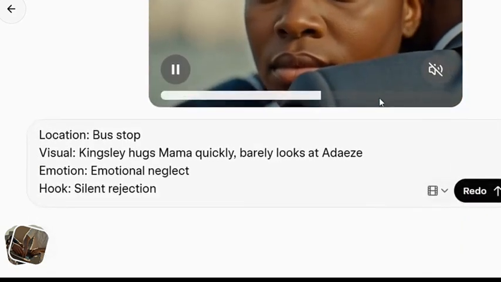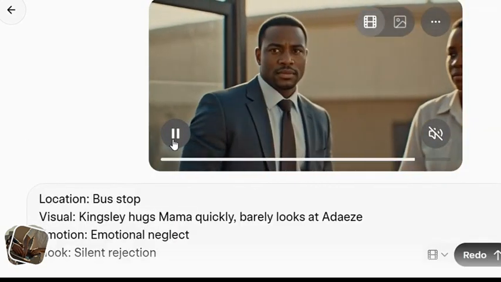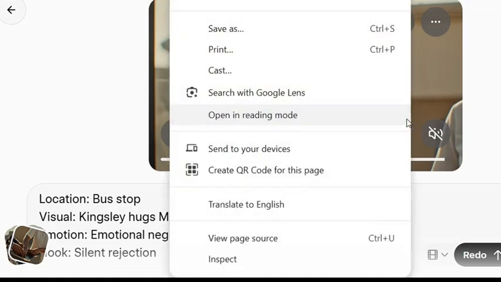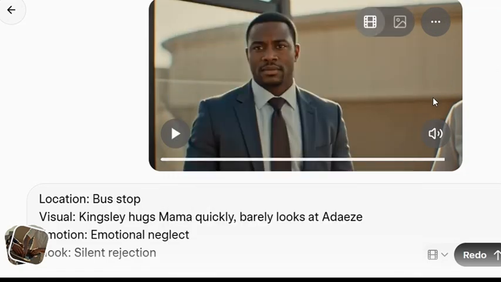Now, as you can see, this is the next scene here, and you click on paste, you paste it, and you click on download. And after you download, you move this to the end of the video and you click on copy video frame again, and you do the same thing just the way we did a moment ago. Now, after you successfully create all the video scenes and you add everything together in your video editing tool, you can use CapCut, you can use InShot, any video editing tool, and you edit your video, you add your transitions, export your video, and your video is going to look nice, like this one you watch right now.